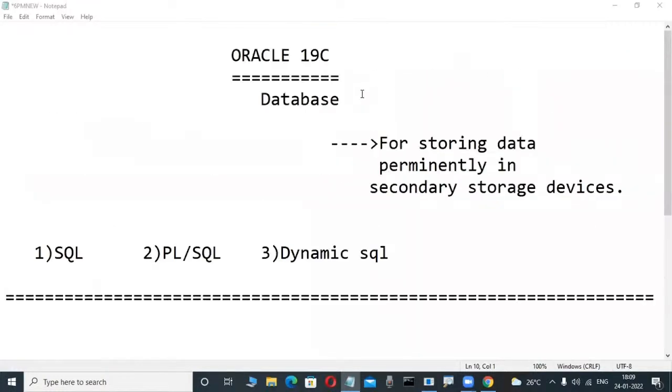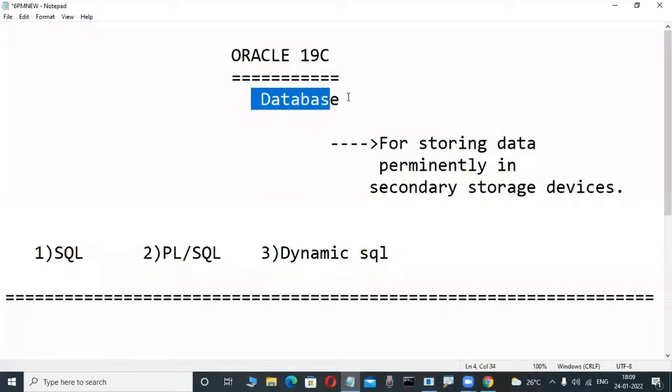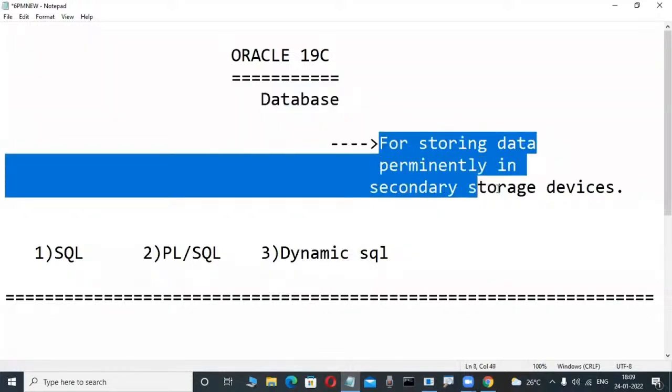Concentrate here on what I am telling. Anybody who has not attended the previous classes, don't worry. Simple. Oracle is a product from Oracle Corporation. 19c is a version. Don't worry. This Oracle is a database product. This is a database product only. Previous class notes, just for the idea. For newcomers: database product. What is the purpose of this database product? For storing data permanently in a hard disk.